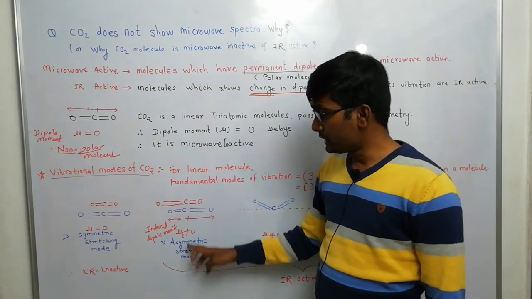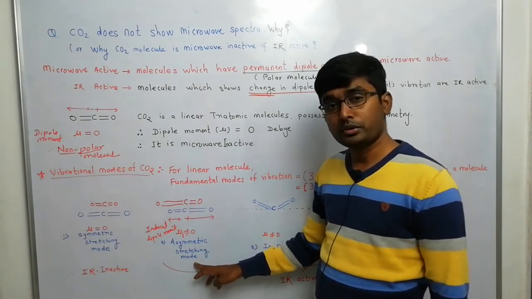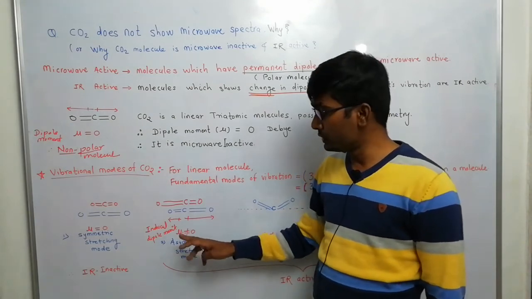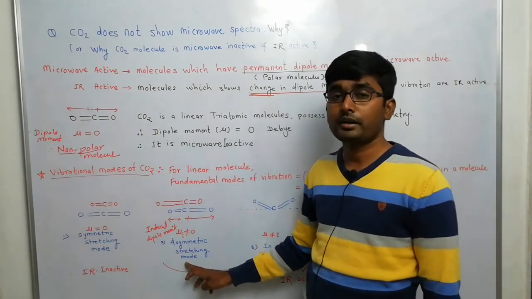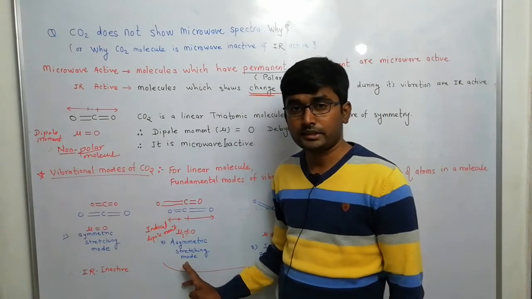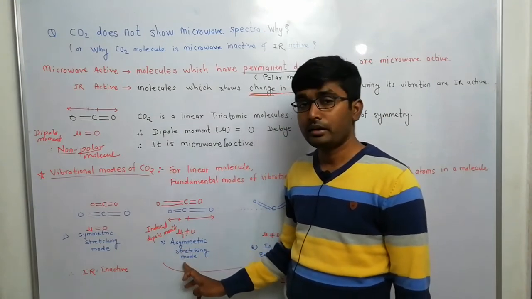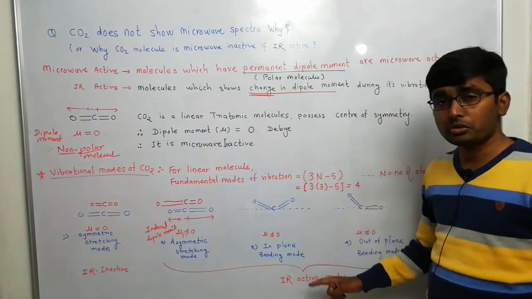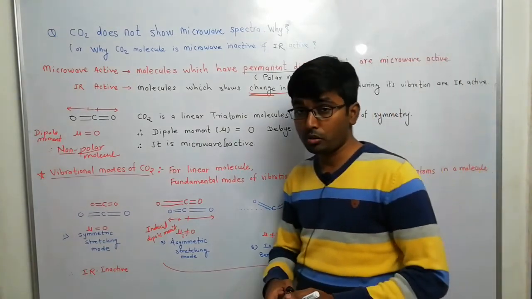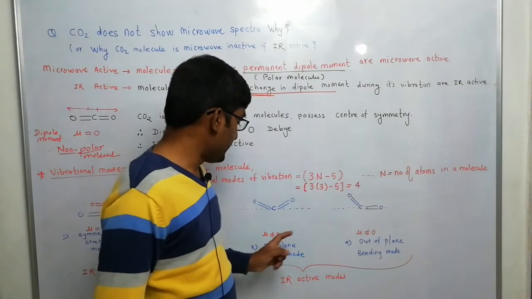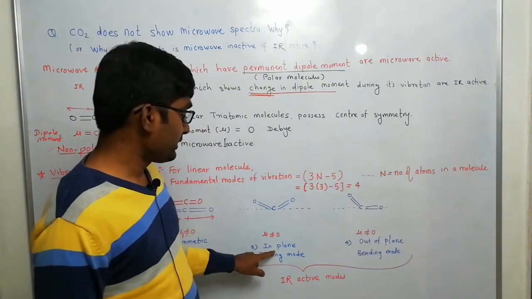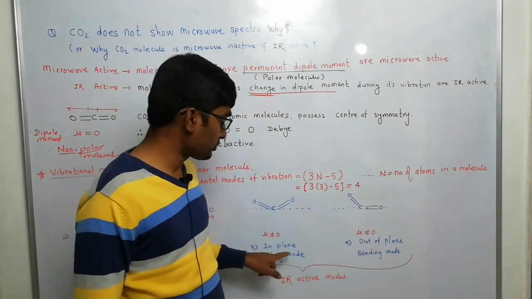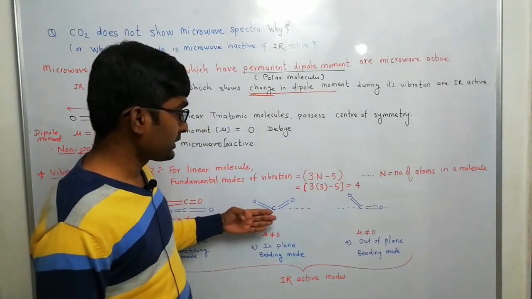So therefore this asymmetric stretching mode generates an induced dipole moment in the molecule. Due to this, the mode becomes IR active. Now the next mode is the bending mode. There are two types of bending mode: first is in the plane bending and second is out of the plane bending.